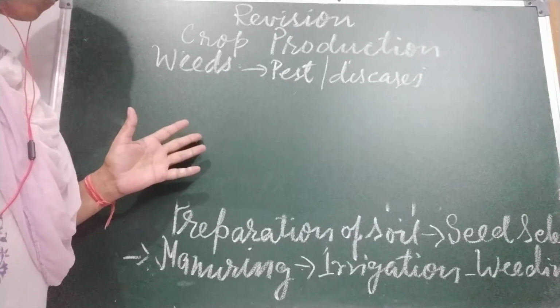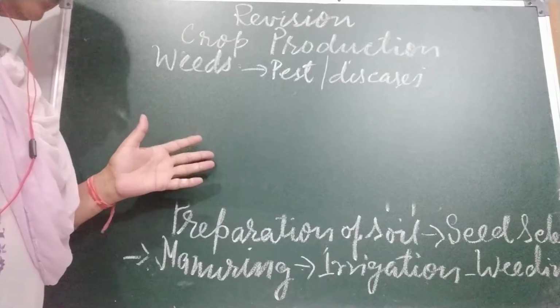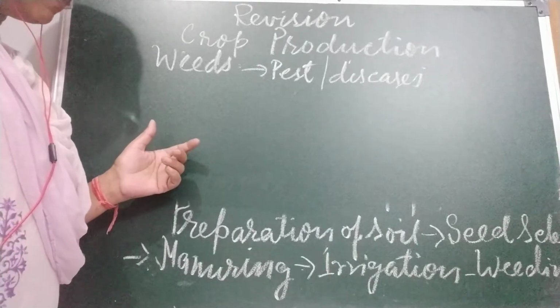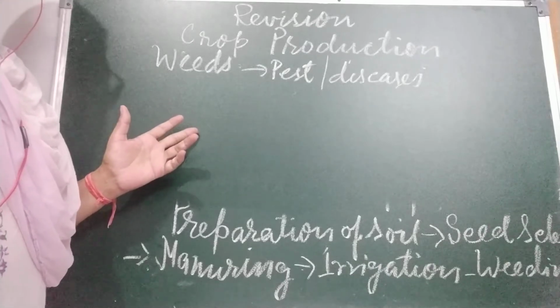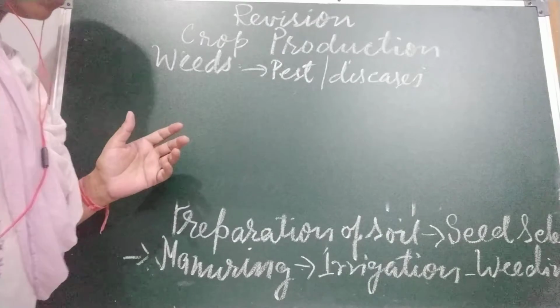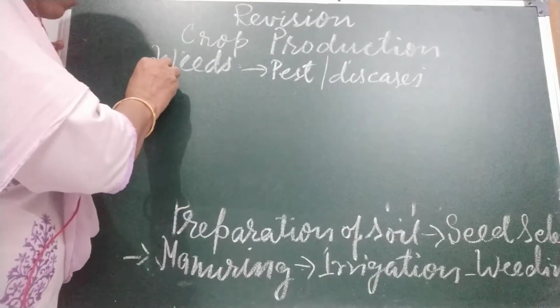The xylem tissue of the plant gets blocked and the plant wilts and dies as water cannot be conducted up. So children, for fungal diseases we use fungicides. Okay. Now we are coming to harvesting, threshing and winnowing.